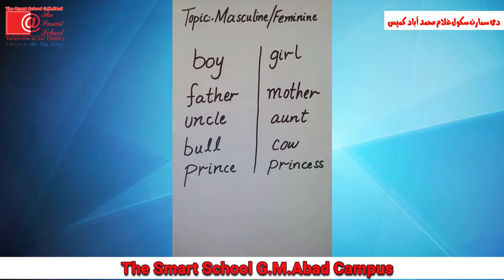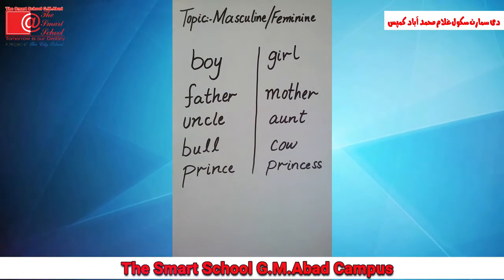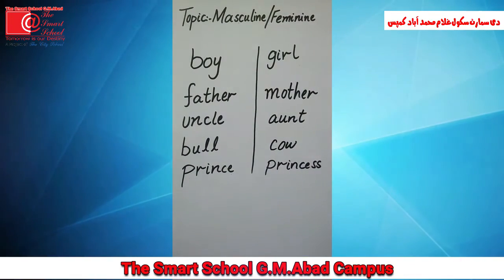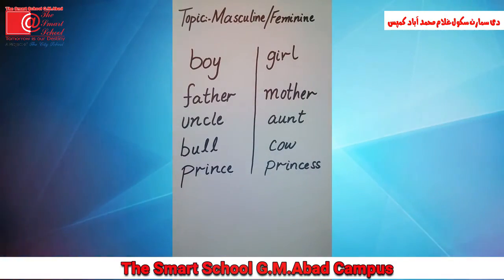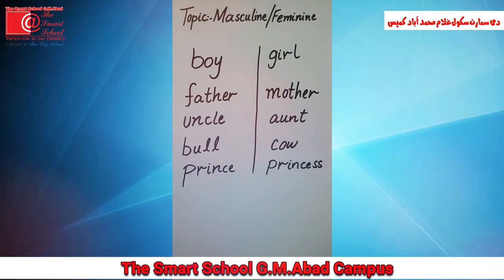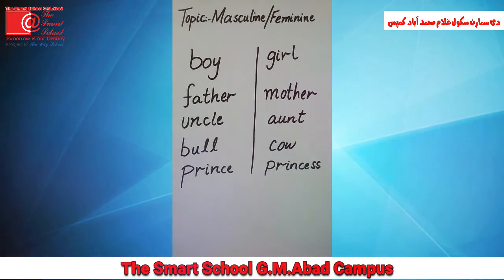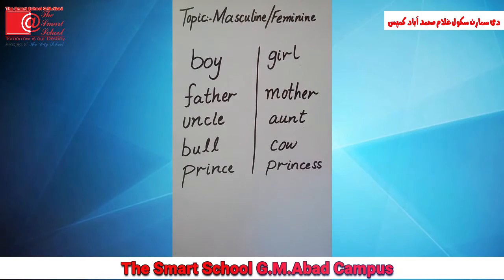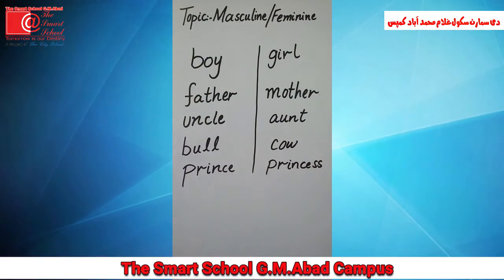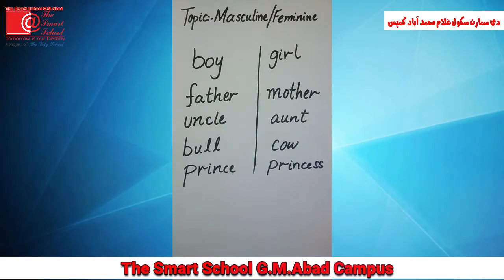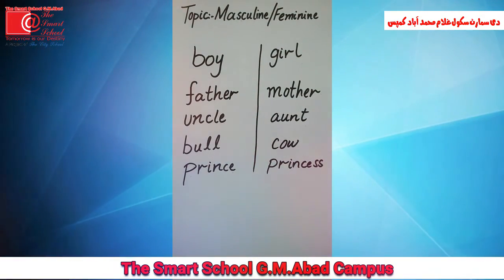Mother. The next word is uncle. Uncle, and its feminine is aunt. Aunt. The next word is bull, and its feminine is cow. Cow. And the last word is prince. Prince, and its feminine is princess.